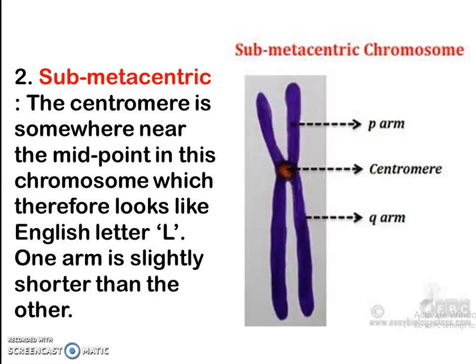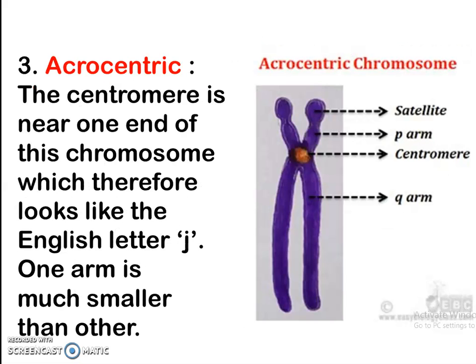The second type of chromosome is the submetacentric chromosome. Now in this type of chromosome, the centromere is somewhere near the midpoint, and therefore this chromosome looks like the English letter L. One arm is slightly shorter than the other. The third type is the acrocentric chromosome. In this type of chromosome, the centromere is near one end of this chromosome, and therefore it appears like the English letter J. One arm is much smaller than the other.